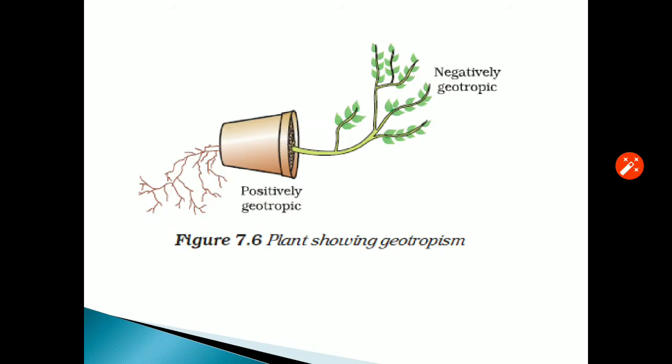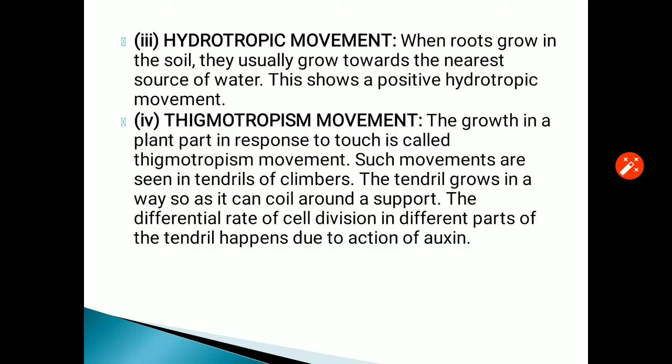Now the plant showing geotropism. If we place a potted plant in a horizontal manner, then we'll see that the roots will go towards the gravity and the stem will move in the upward direction away from gravity. Now the hydrotropic movement, towards water. The roots in plants grow towards water, so positive hydrotropic movement.